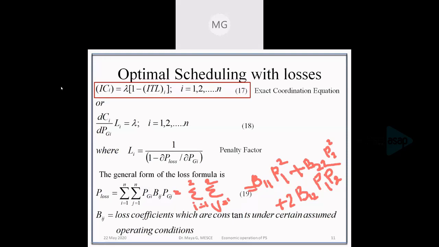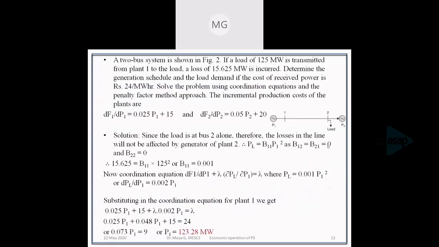When we apply that to our problem, B12 will be equal to 0 and B21 will be equal to 0. The only term will be B11, so PL will be equal to B11 P1 squared.